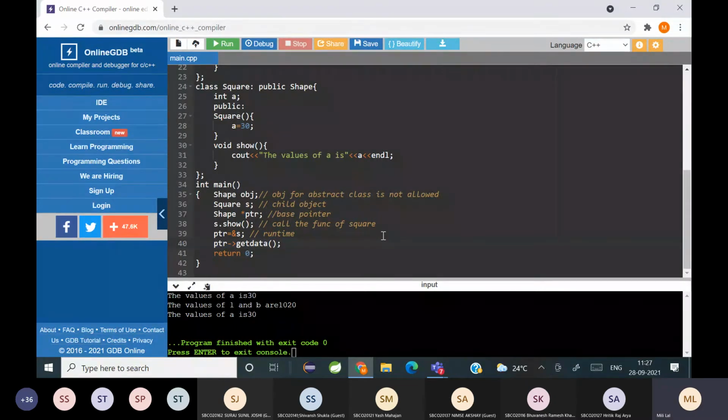Is it clear? Like I'll show you an example here. I'll just modify this so you will understand it better.